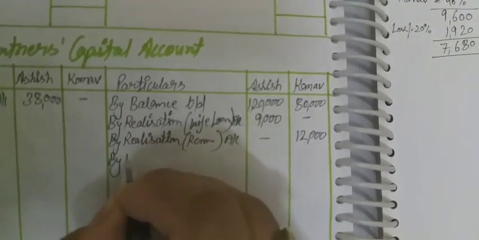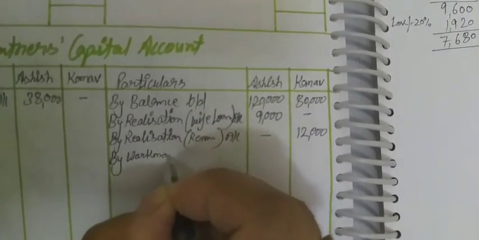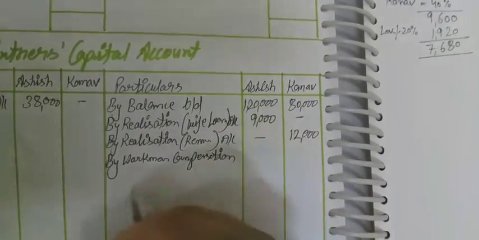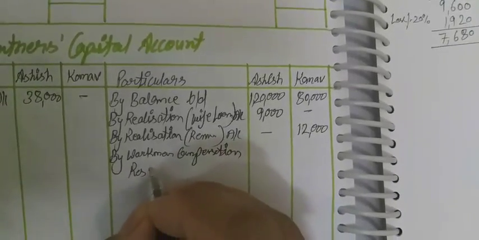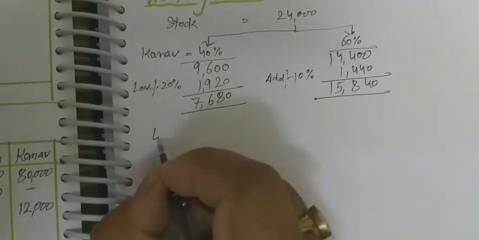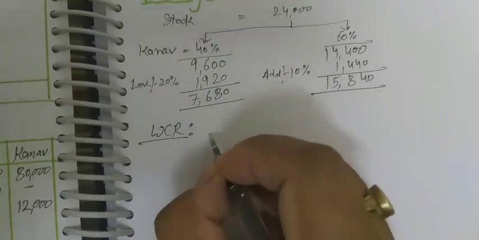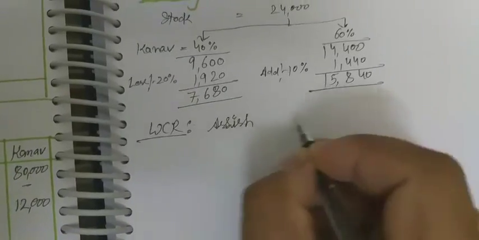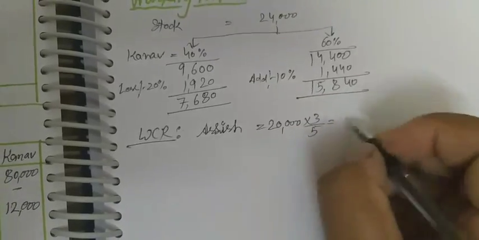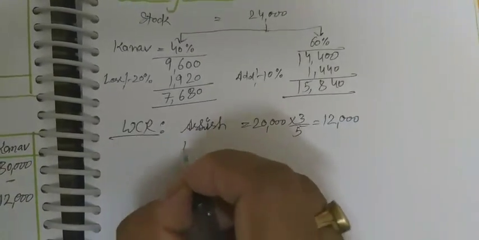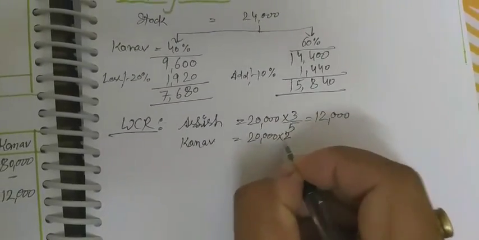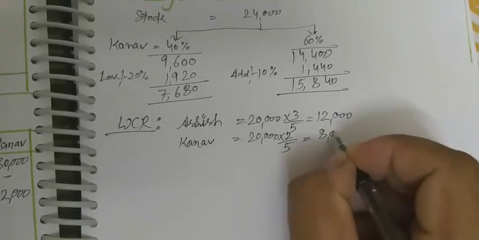So by workman compensation reserve account, WCR distributed to Aziz 20,000 into 3 upon 5, that is 12,000, and to Kanav 20,000 into 2 by 5, that is 8,000.